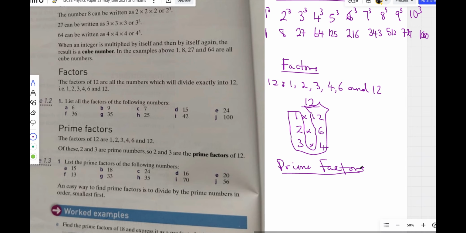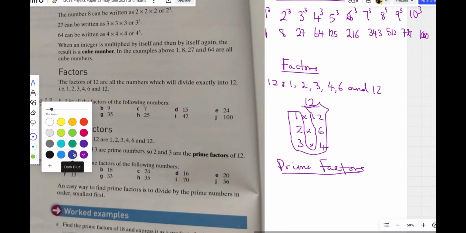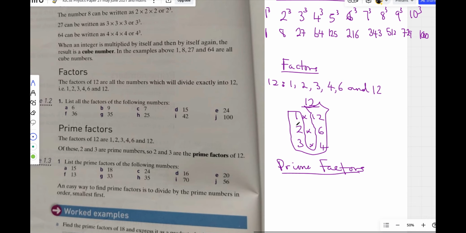Now, out of all the numbers we listed just now, the only prime factors will be 2 and 3 because they are the prime numbers among all the factors of 12. 1 is not a prime number. You know why? Because a prime number must have itself and 1 as factors. 1 has only 1 and 1. So 1 is not a prime number. 2 is a prime number. 3 is a prime number. 4 is not. 6 is not. 12 is not. So the prime factors of 12 are only 2 and 3.